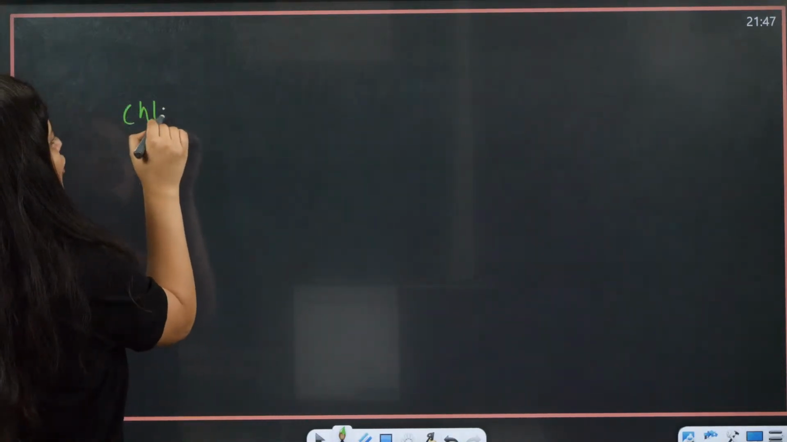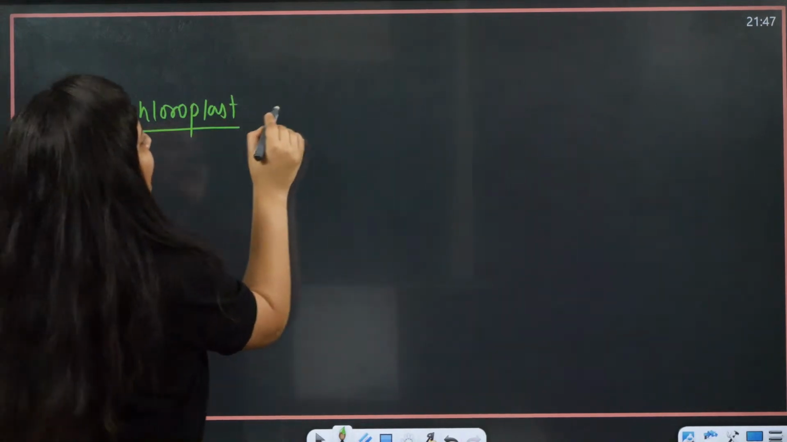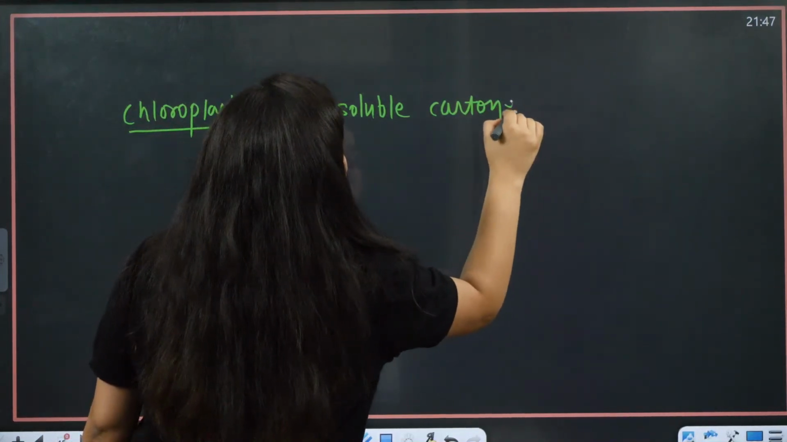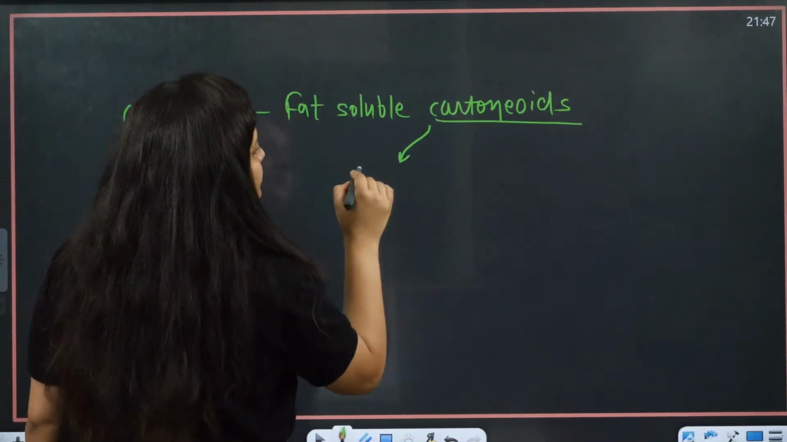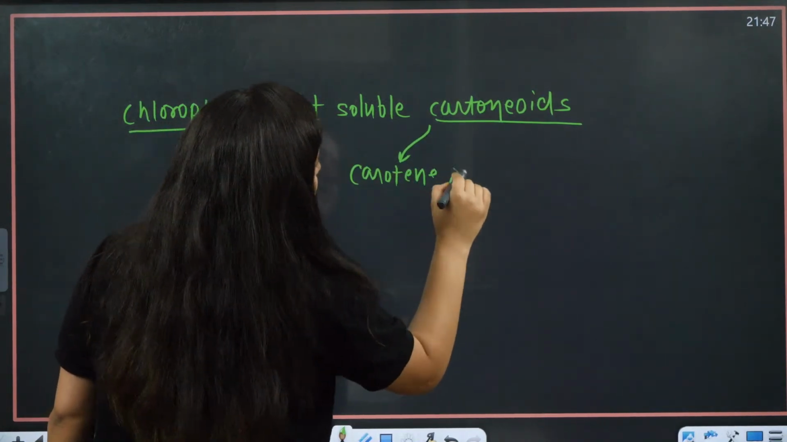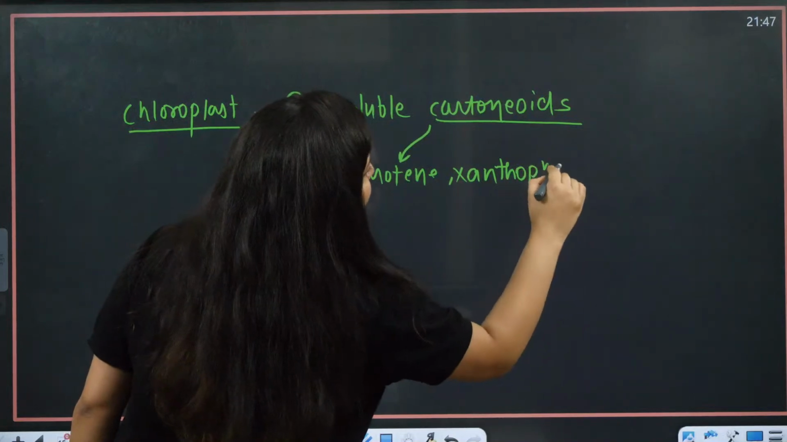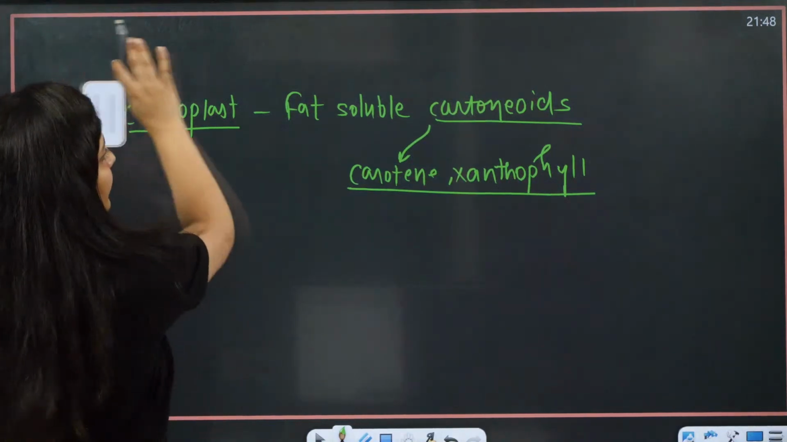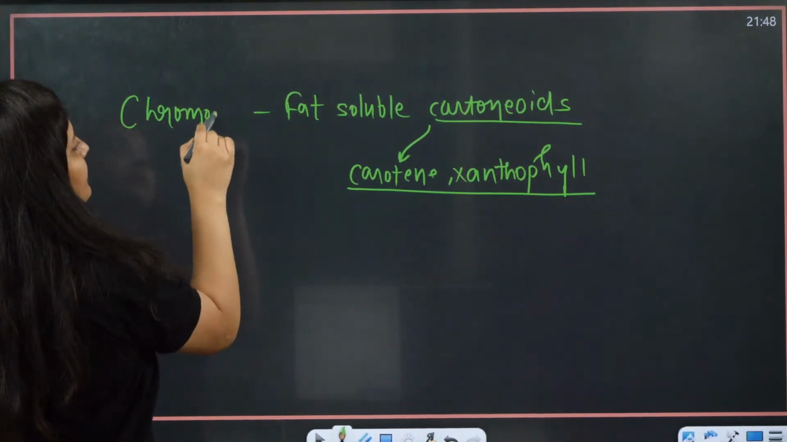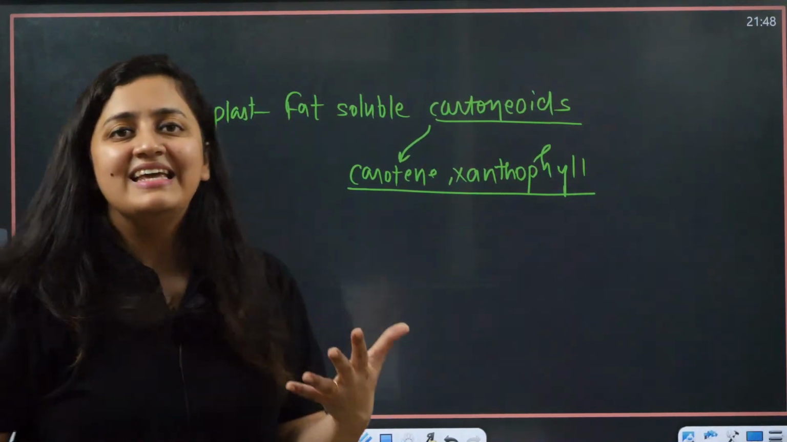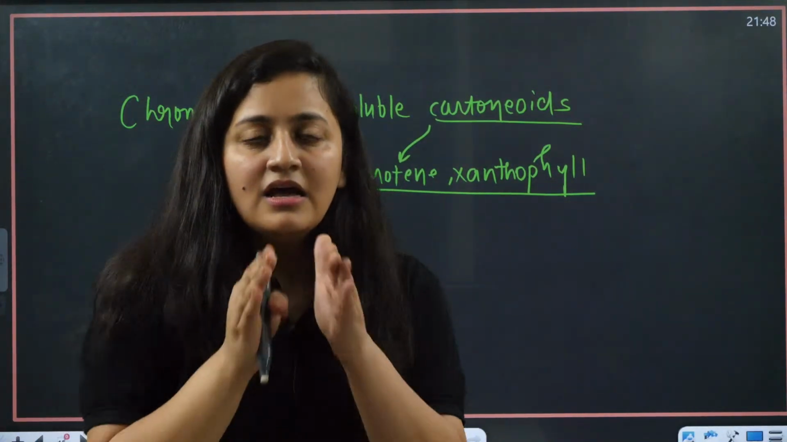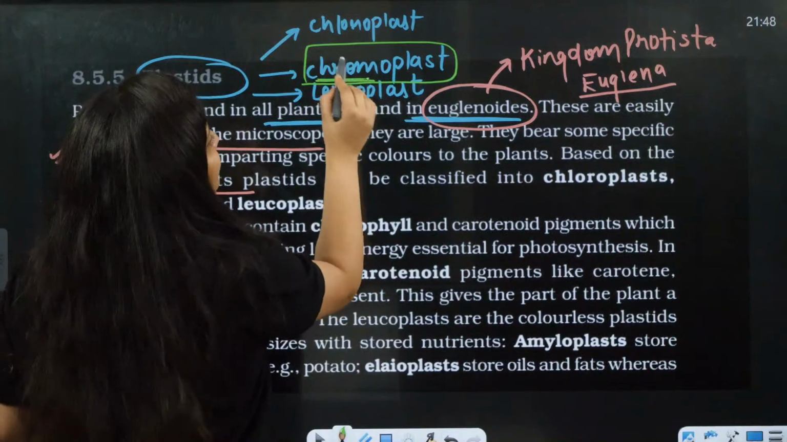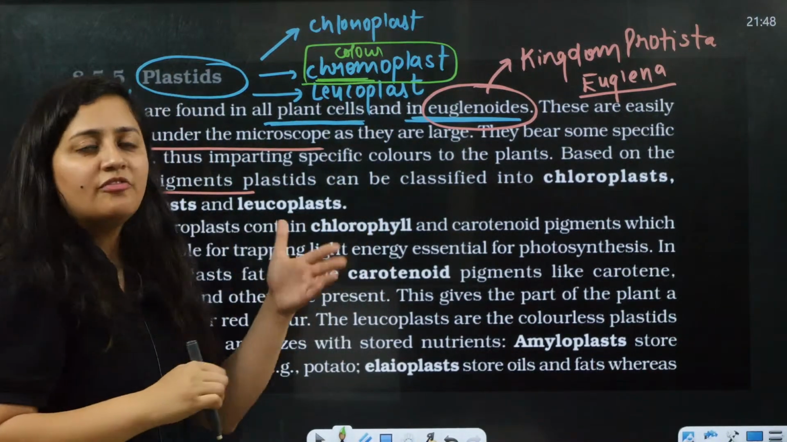Sure. So the chloroplast has different pigments. It has fat soluble carotenoids, which include carotenes and xanthophyll. These are the pigments that impart different colors. When you talk about these, basically it is in the chromoplast. Like I just told you, the chloroplast is green in color, mainly because of chlorophyll. Another word is chromoplast. Chroma means color, so it is responsible for the different colors.